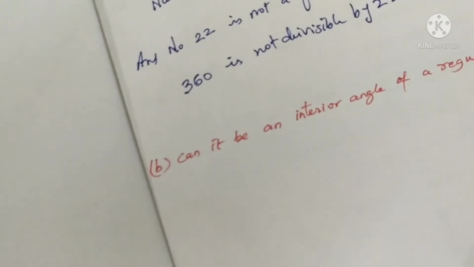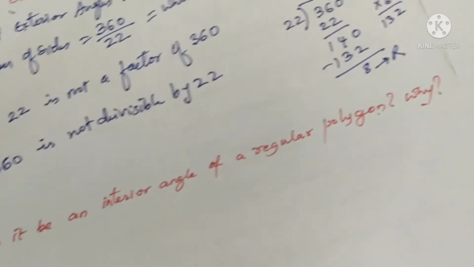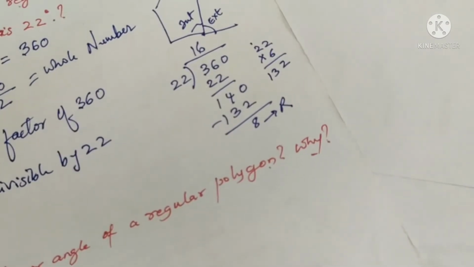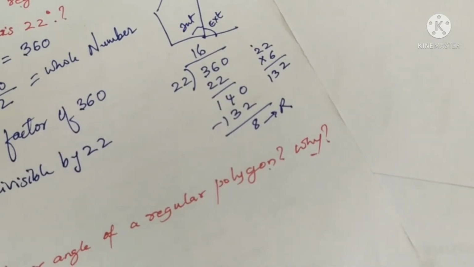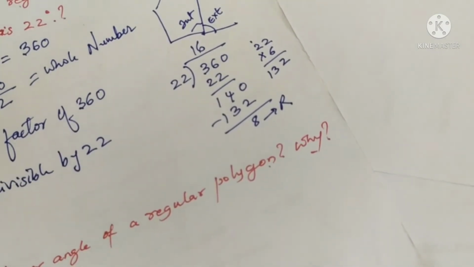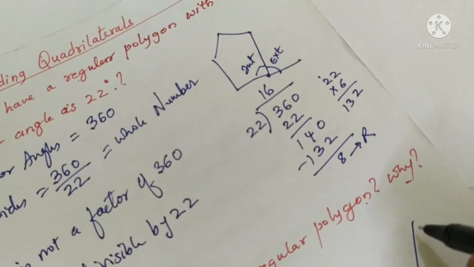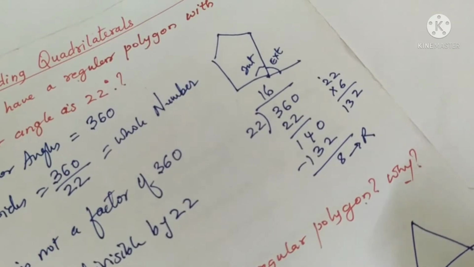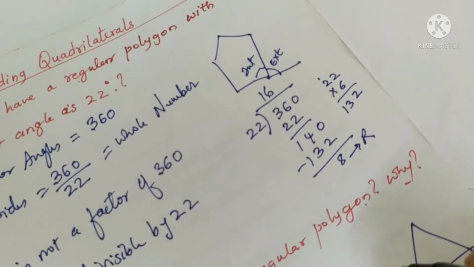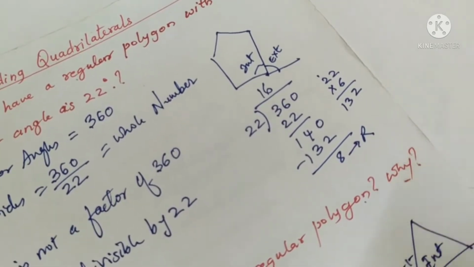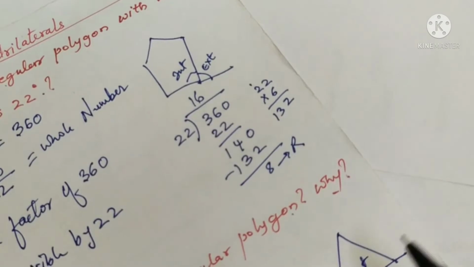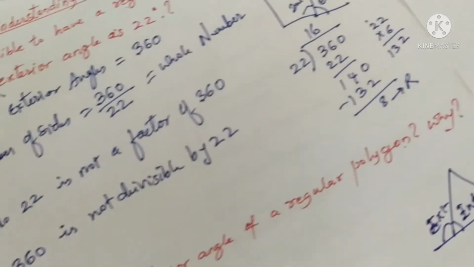Can it be an interior angle of a regular polygon? And if it is possible, why? Now we know that if this is an exterior angle, this will be the interior angle. So exterior angle and interior angle will form a linear pair.